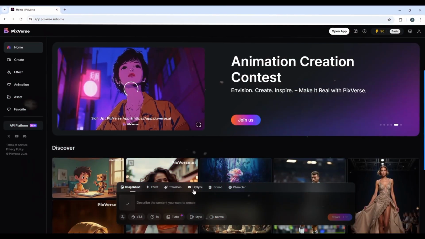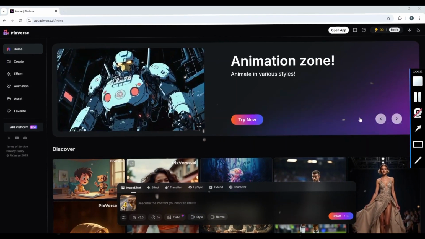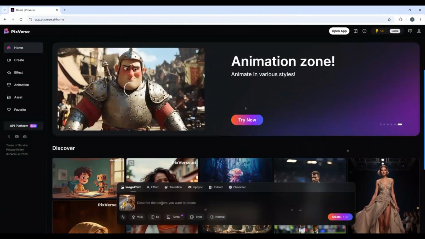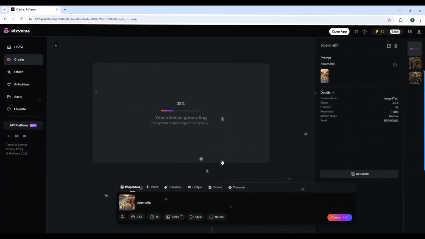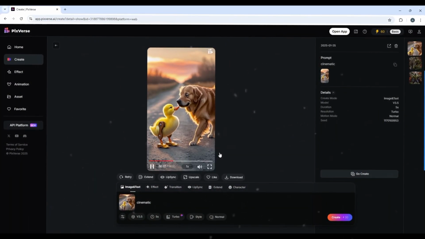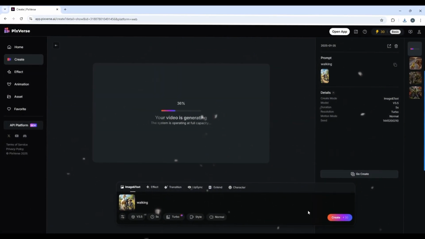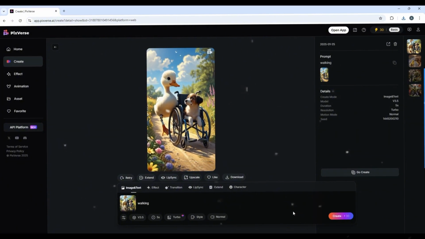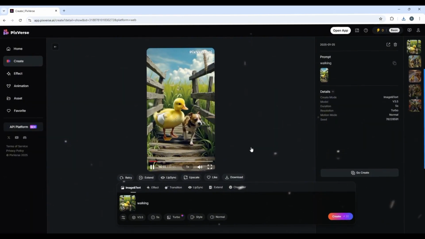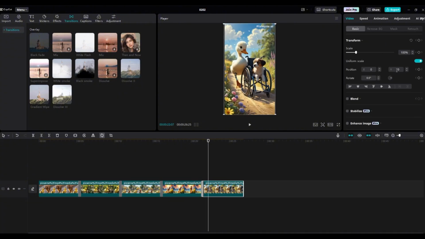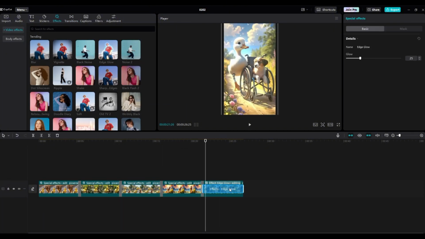Step 3. Bring it to life with AI video tools. This is where the magic happens. Tools like Pixverse AI let you add motion to your images, creating animations that feel alive. Adjust the camera angles, add effects, and voila! You now have a video that's ready to captivate viewers.